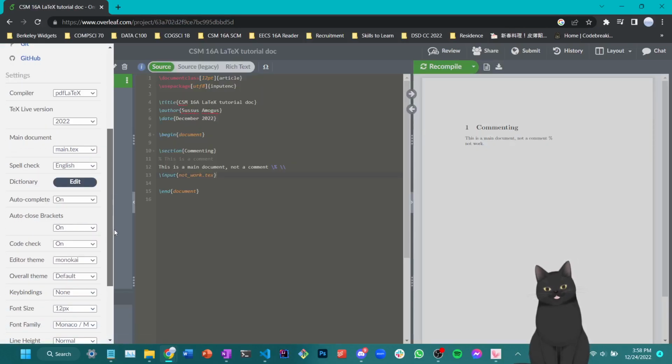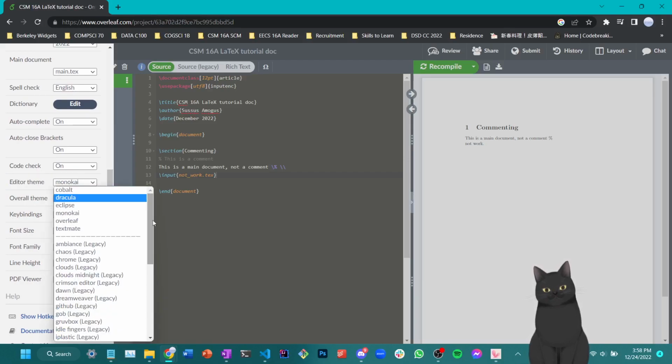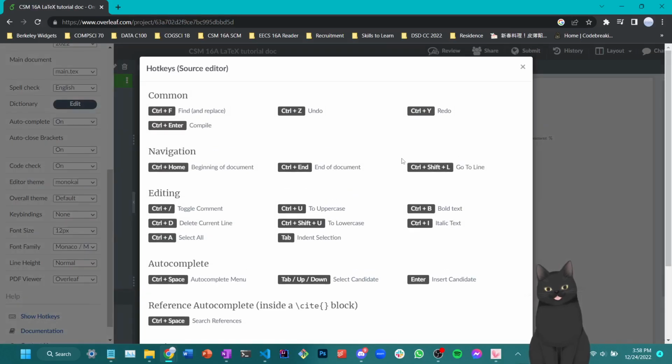Last but not least, you can also see other different options here. You can play around with Overleaf. For example, here's also this editor theme, which you can choose for yourself. And there's also hotkeys, which is pretty convenient. You should probably try to learn some of these, I think.